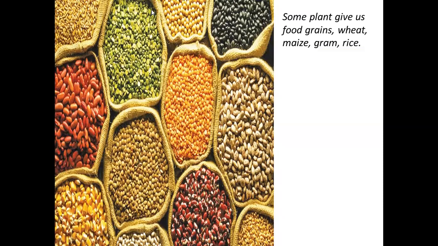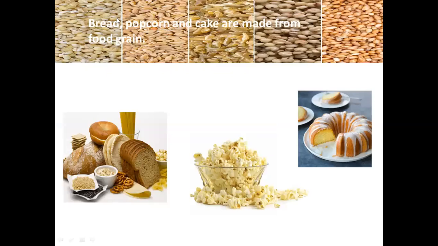Some plants also give us food grains like wheat, maize, gram, and rice. Plants are not just giving us vegetables, they also give many other important things like food grains. All these are food grains, and they are very, very useful. We are using these grains in making many other things, for example, bread, popcorn, and cake are made from food grains.